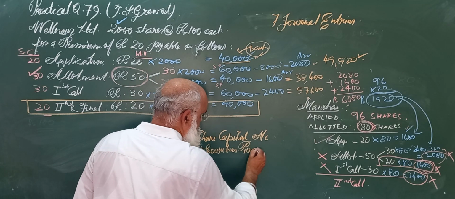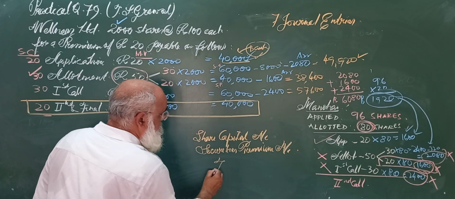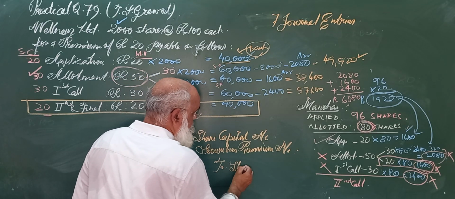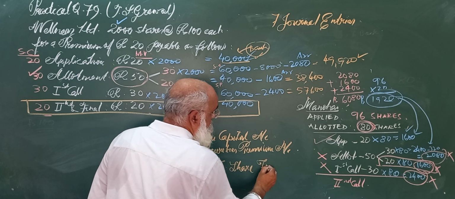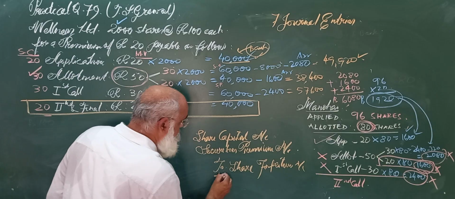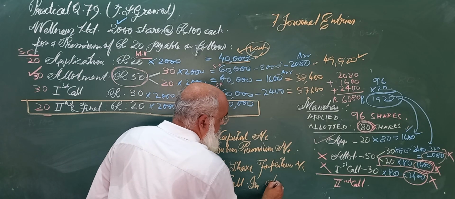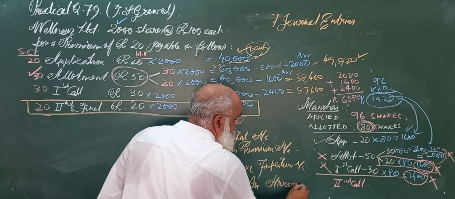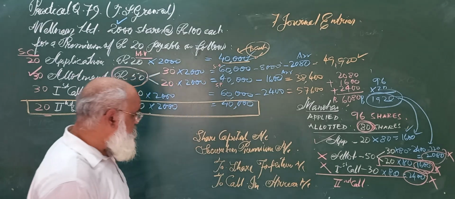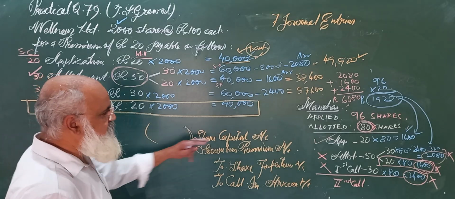Now share capital account and securities premium account to share forfeiture account and to calls in arrears account. Now see, how many shares we are going to cancel of Mr. Manohar?